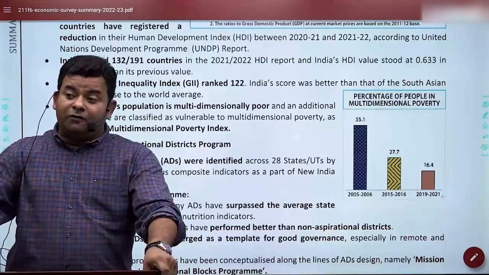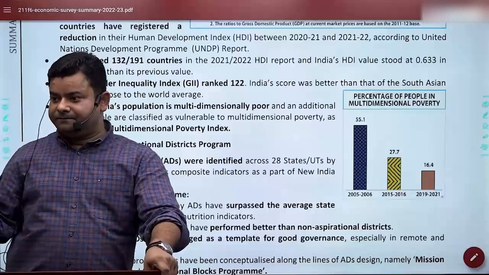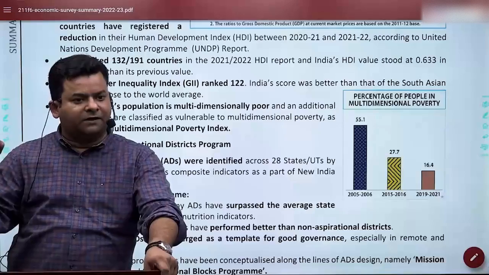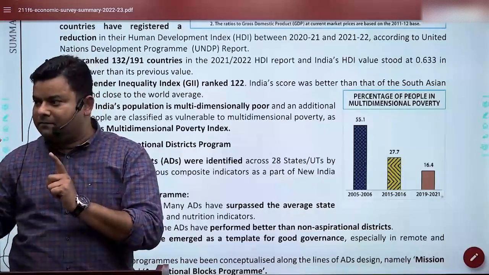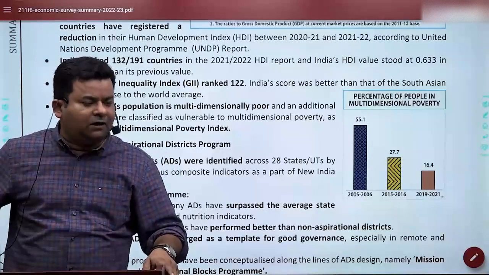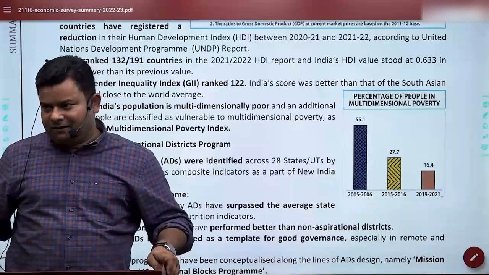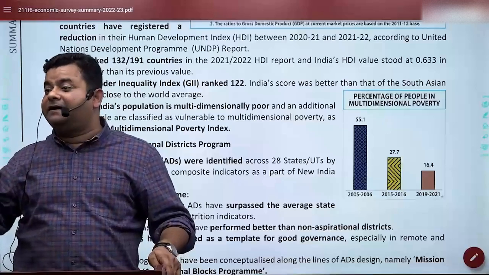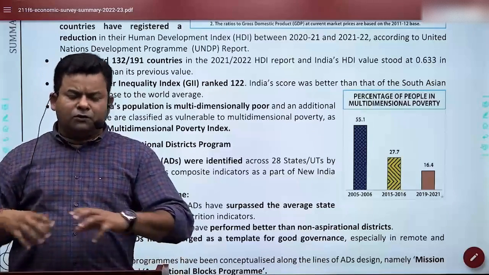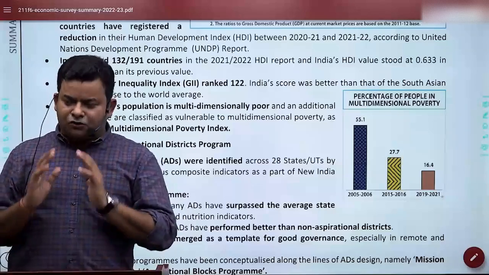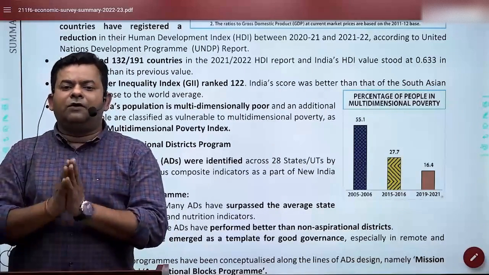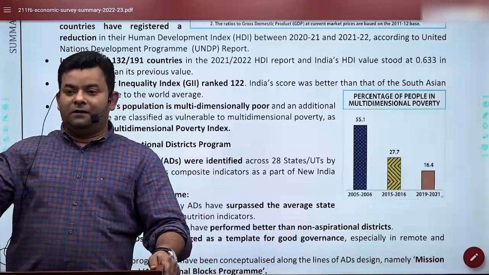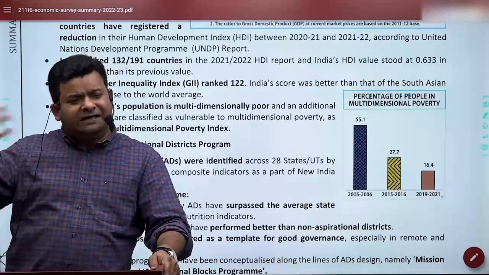In India, we have our own multidimensional poverty index. I hope you're aware that NITI Aayog has its own multidimensional poverty index, but there we have 12 parameters, 2 more. The 2 more are antenatal care in health, and in standard of life, bank account. So if you have not read it yet, I strongly recommend at least taking a quick look. Why? Because the multidimensional poverty index is something where we are doing better,